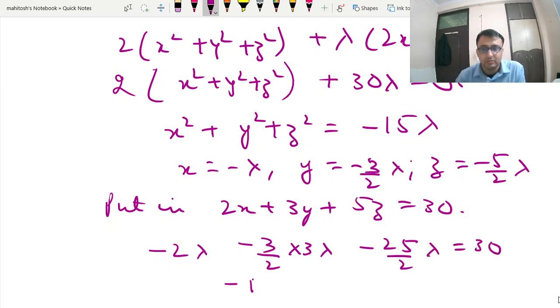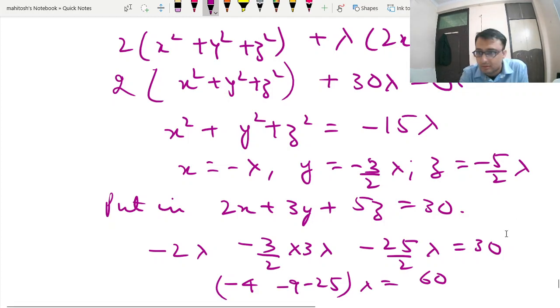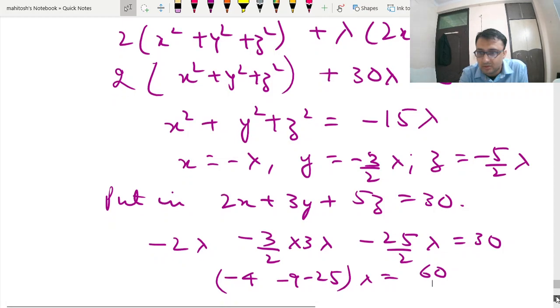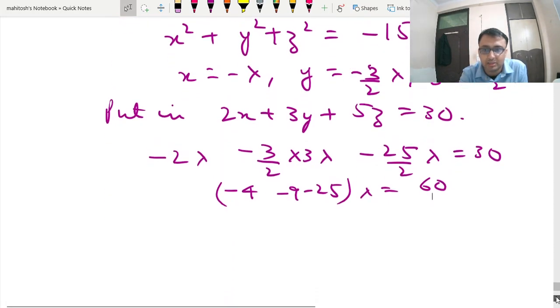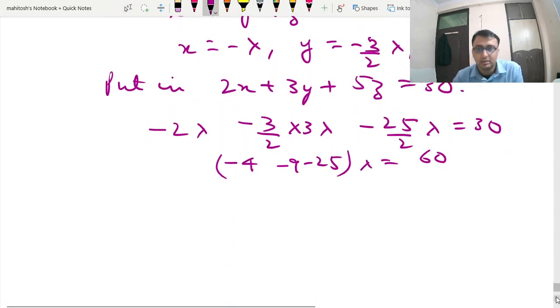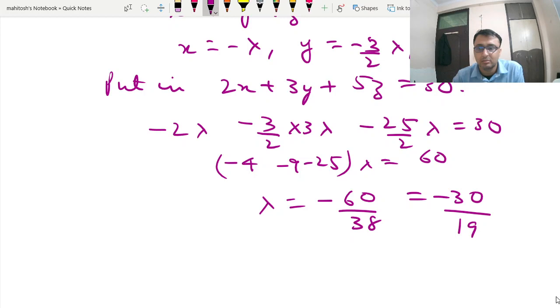So we get minus 4 minus 9 minus 25, lambda is equal to 60. So we get lambda is equal to 60 by minus 38, lambda is equal to minus 60 by 38. This is nothing but minus 30 by 19.